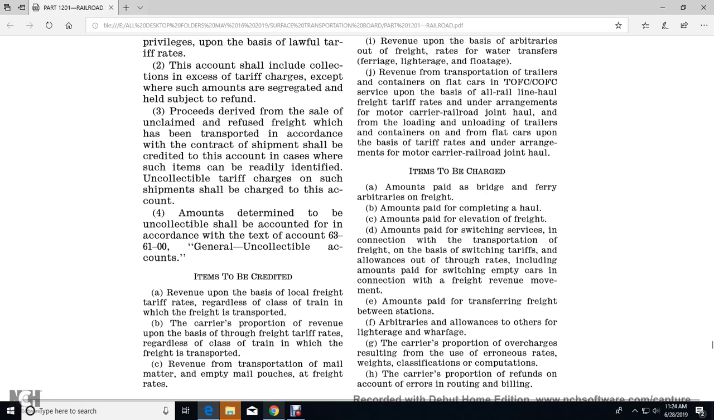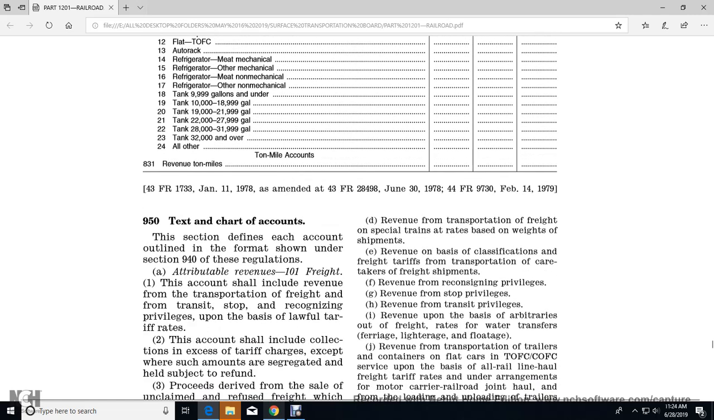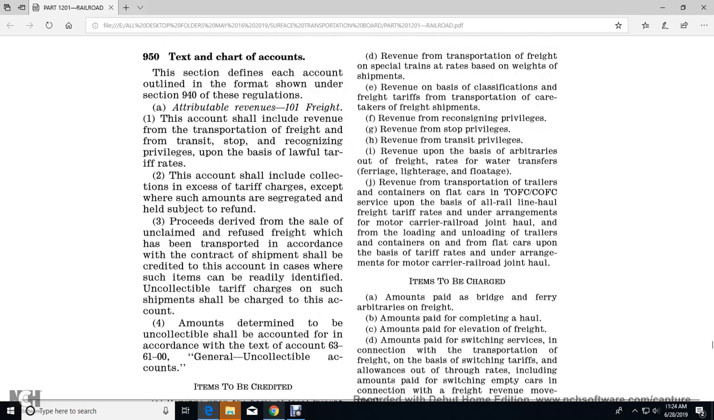Revenue from transportation of mail matter, empty mail pouches, at freight rates. D. Revenue from transportation of freight in special trains, rated based on the weights of shipment, with the revenue based on the classification of freight when transported under tariff of the transportation carrier of the freight shipment. The revenues: consigning privilege, stop privilege, transit privilege, revenue upon the basis attributed with the out of freights and the rates of the water transfers.